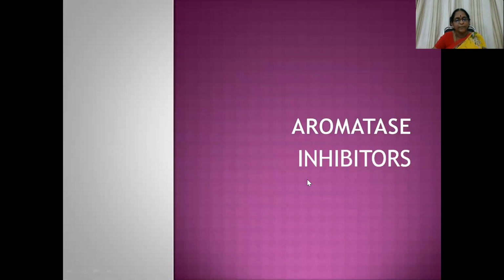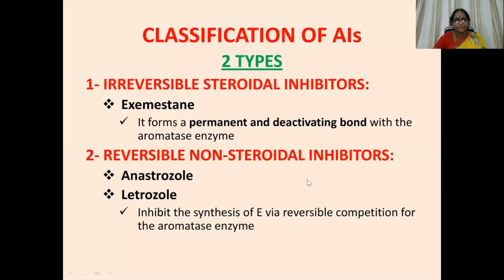Okay. Then comes aromatase inhibitors. There are two types of aromatase inhibitors. Number one is irreversible steroidal inhibitors. Number two is reversible non-steroidal inhibitors. Exemestane forms a permanent and deactivating bond with the aromatase enzyme. Whereas reversible non-steroidal inhibitors are anastrozole and letrozole. They inhibit the synthesis of estrogen via reversible competition for the aromatase enzyme. This is aromatase inhibitors.